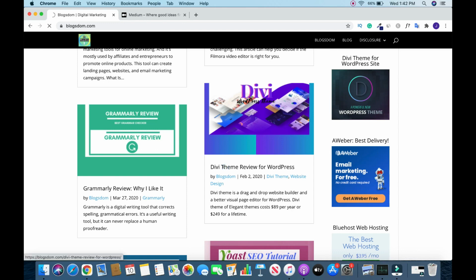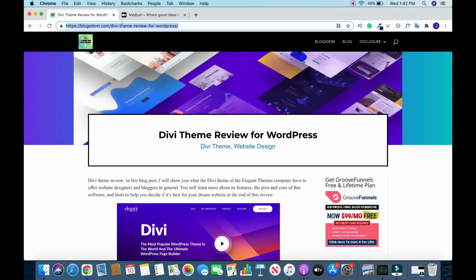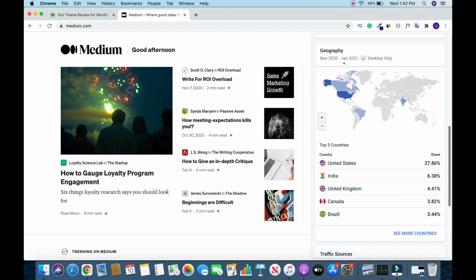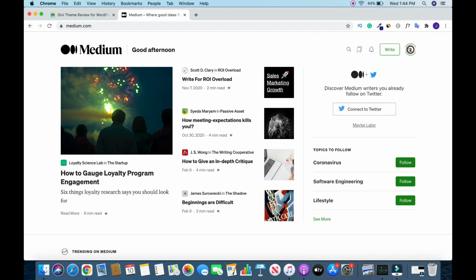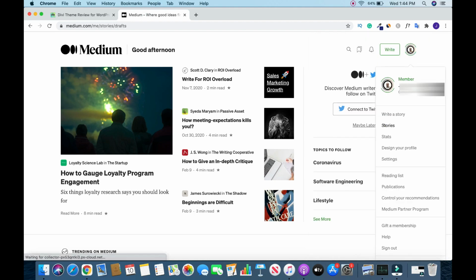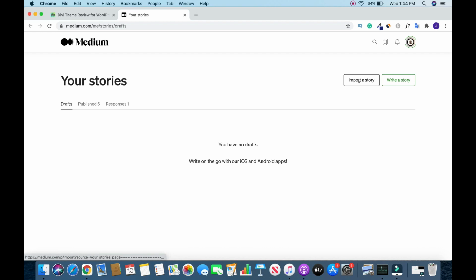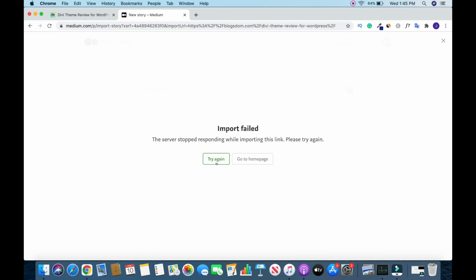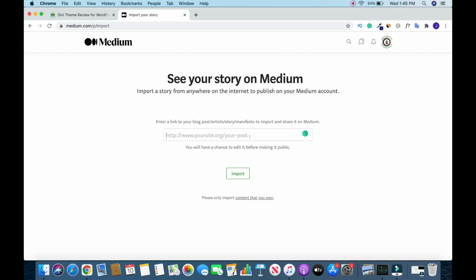Open the article. Alright, so this is it. So you copy this. So right click, copy. Then you go back to Medium. So to import an article, click on your profile image, click on stories, then you click on import a story, click on this, right click and paste it. Right click, paste. Then you click import. Alright, so try again. This happens especially when you have internet problems. So do it again, click import.